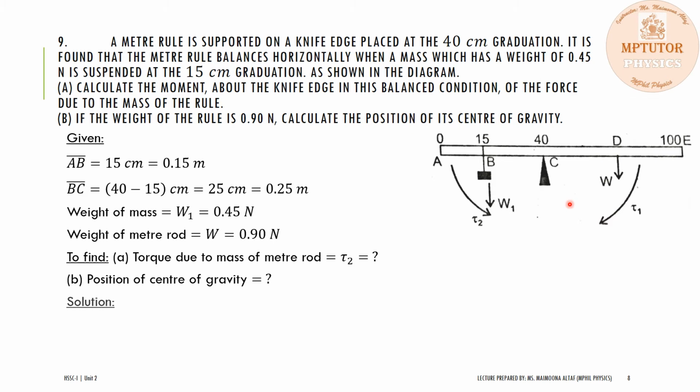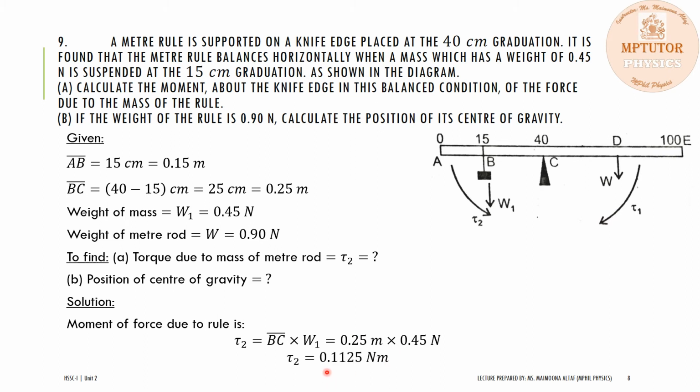So now dear students, first of all, we use the simple equation of the torque to find the moment of the force due to the mass of the rule. The torque is equal to the moment arm times the force. The moment arm is BC, the distance between the points B and C, and the force is the weight of the mass, which is W1. So torque 2 equals 0.25 meter into 0.45 Newton, which is 0.1125 Newton meter. We have considered the point C as the axis of rotation.